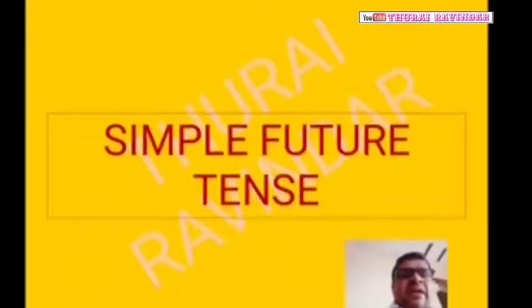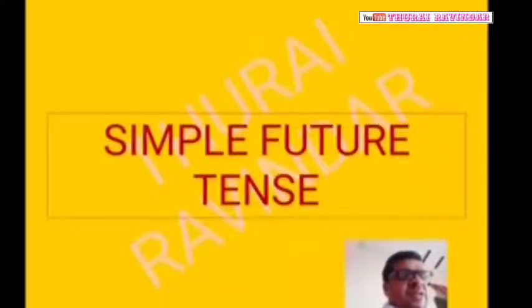Okay. And the simple future tense is used when we do voluntary actions. What are voluntary actions? For example, will. And moreover, in India, as I said, I plus shall, we use shall. In American English there is no shall.